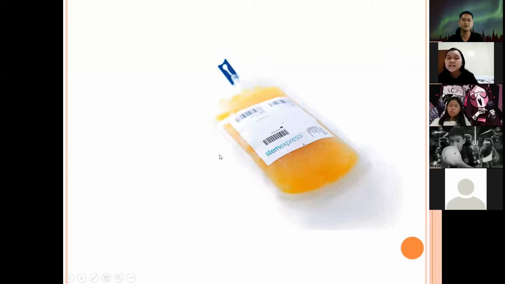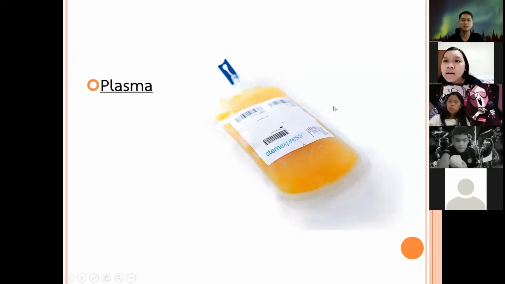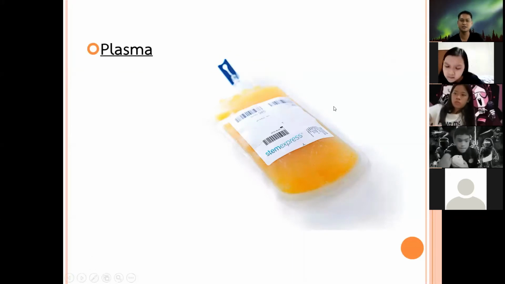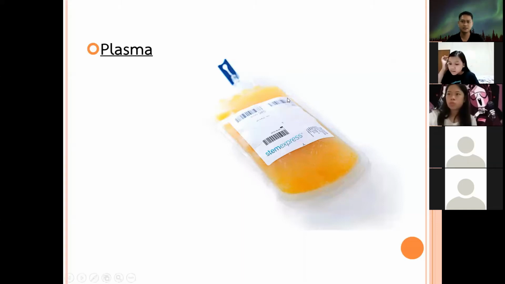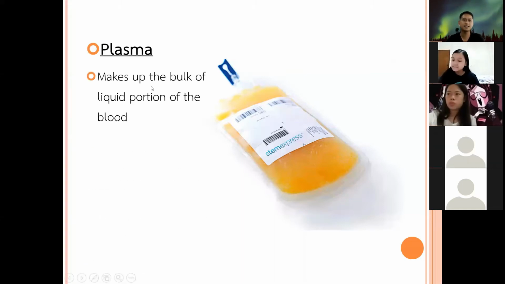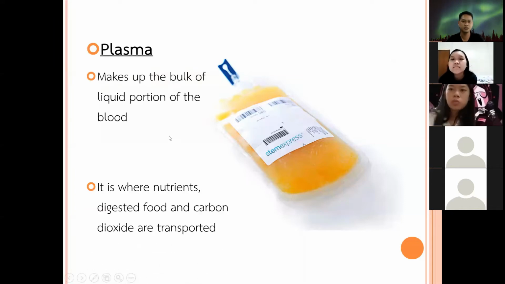Let's discuss first plasma. So this is plasma in our blood. It makes up the bulk of the liquid portion of the blood. It is where nutrients, digested food, and carbon dioxide are transported. Have you ever been to the hospital?